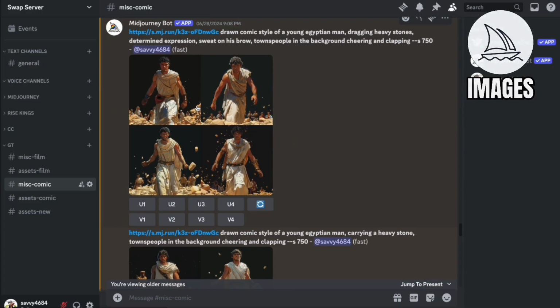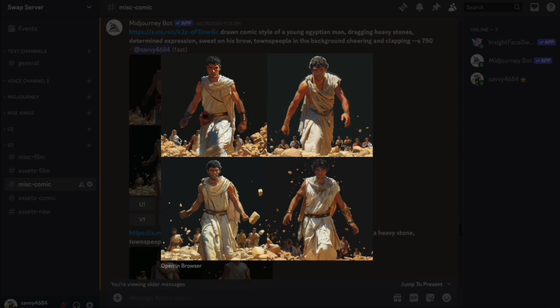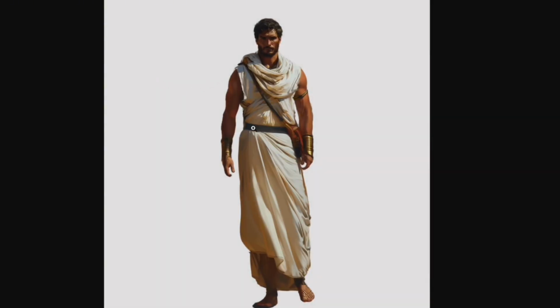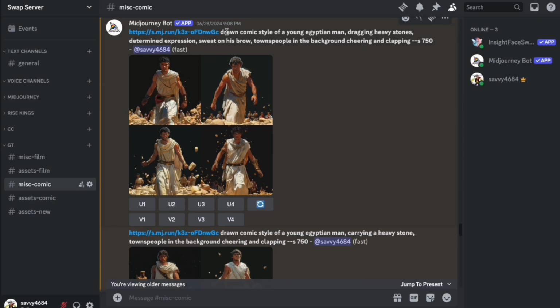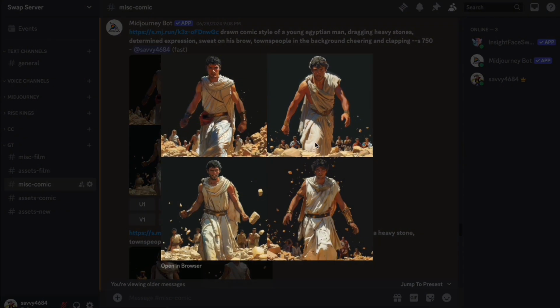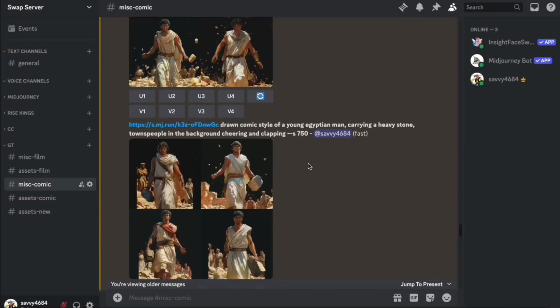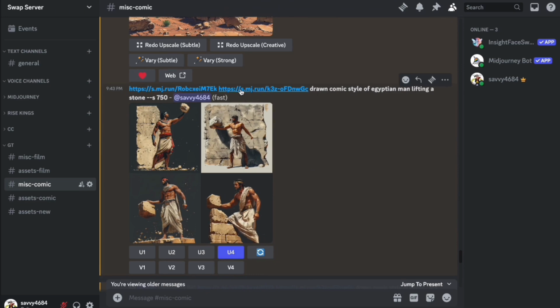Now next up, I wanted an image where the guy was dragging a heavy stone with some people in the background. What I did was, again, the blending method of taking that guy and then inputting my specific requirements. But as you can see, the results, the guy is not really dragging any stones because it's unclear of what it's really supposed to do. So what you do instead is blending with multiple pictures.